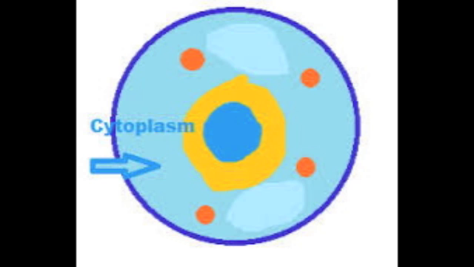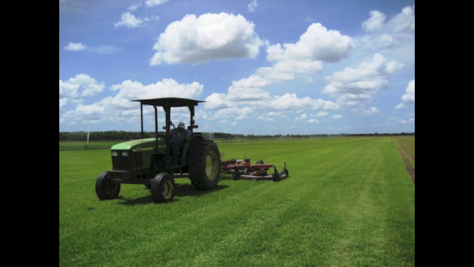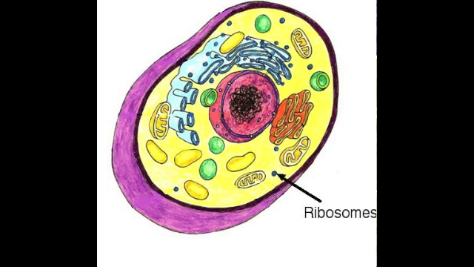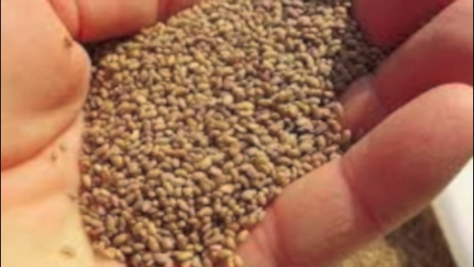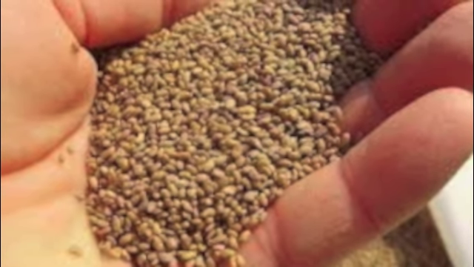Cytoplasm is to the cell as field is to the farm. Cytoplasm is the jelly-like substance in which the organelles are found. The field is like the setting in which all of the aspects of the farm are found. Cytoplasm is the base of the cell like the field on a farm. Ribosomes are to the cell as seed is to the farm. The ribosomes produce protein and the seed produces corn and hay.